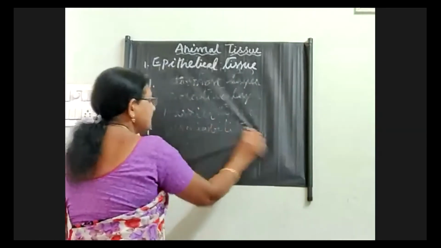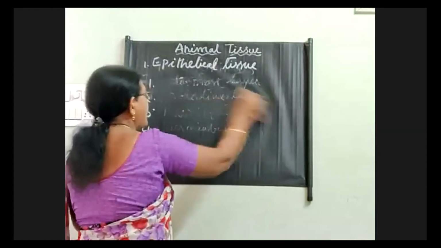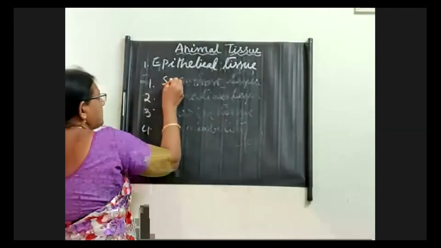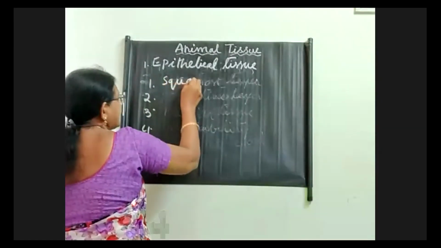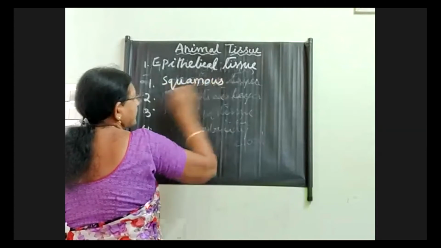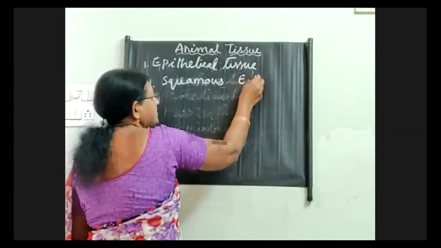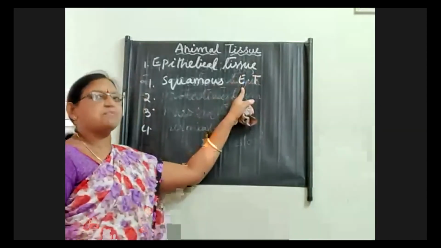So here, children, this epithelial tissue is there. Now majorly it is divided into three. What are the three? One is squamous epithelial tissue. Okay, I am writing in a shortcut. ET means nothing but epithelial tissue.